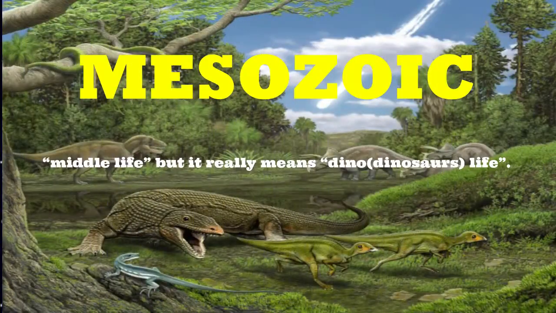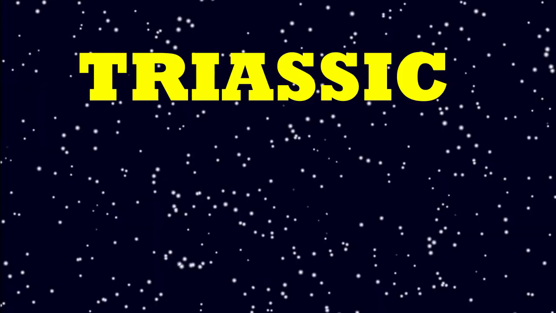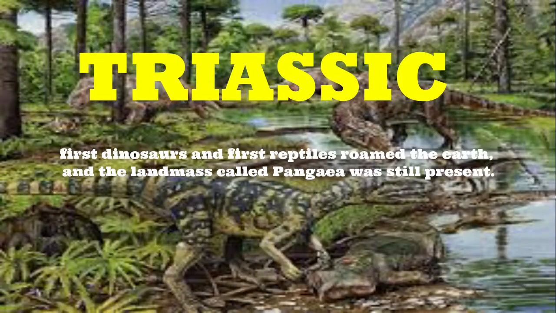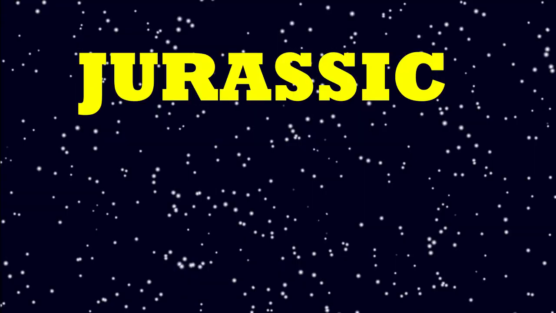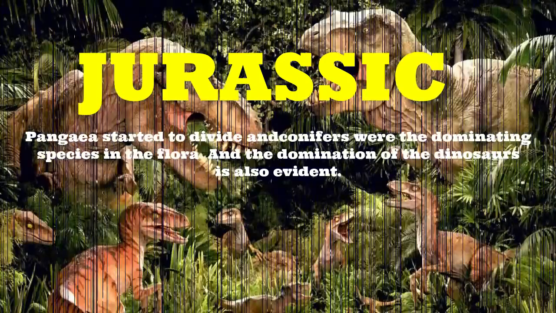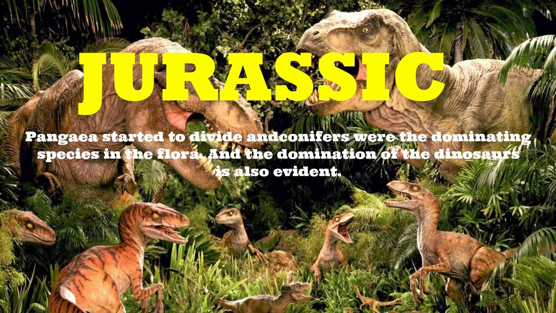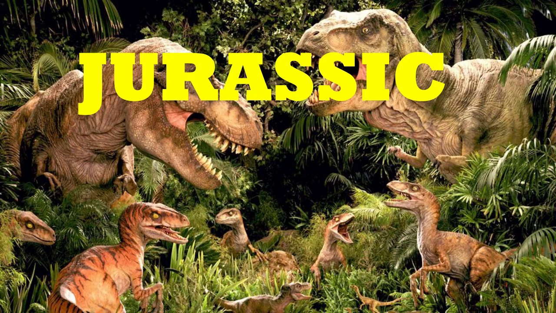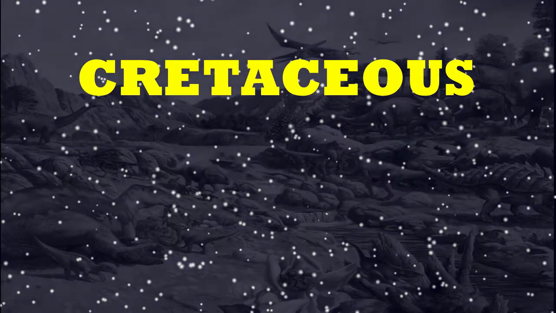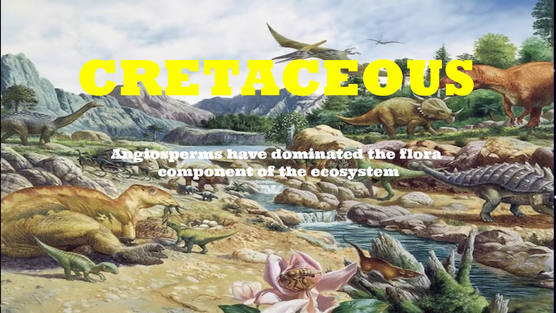The second era is called the Mesozoic, meaning middle life, but it really means dino or dino-like. It is divided into three periods. The first period is called the Triassic, where the first dinosaurs and first reptiles roamed the earth, and the landmass called Pangaea was still present. The next period is the Jurassic, where Pangaea started to divide and conifers were the dominating species of flora. The last period of the Mesozoic era is called the Cretaceous, where angiosperms dominated the flora component of the ecosystem.